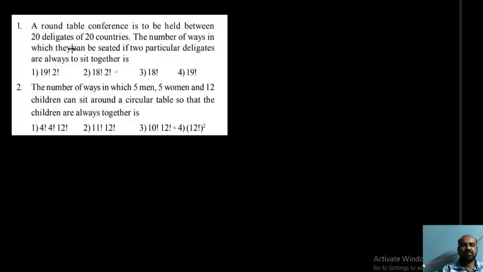Yes, students, our next problem, an objective type problem. A round table conference is to be held between 20 delegates of 20 countries. That means 20 delegates totally, 20 persons. The number of ways in which they can be seated if 2 particular delegates are always to sit together. 2 particular delegates, say person 1 and person 2, want to sit together. This is person 3, and so on up to person 20.